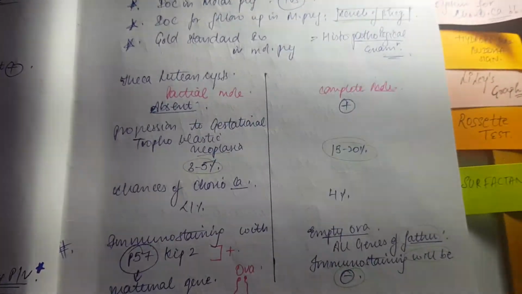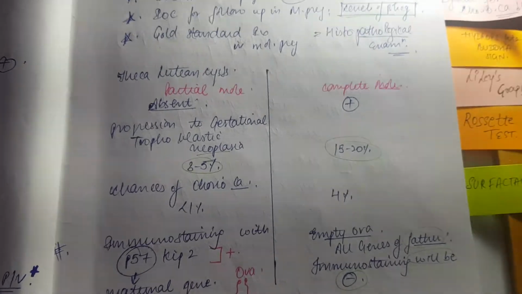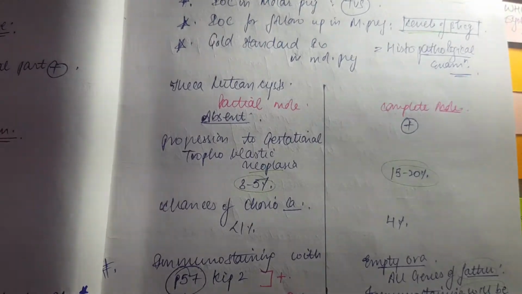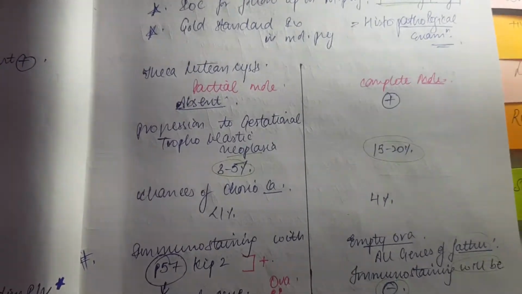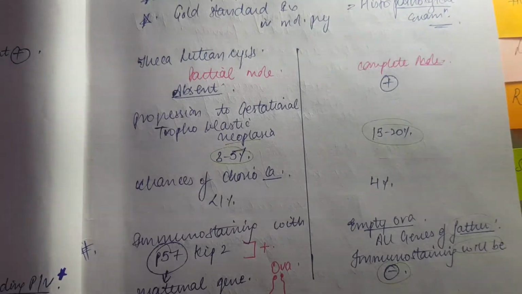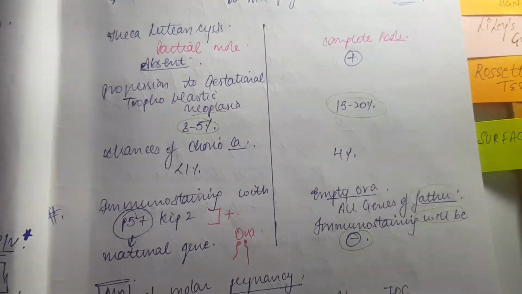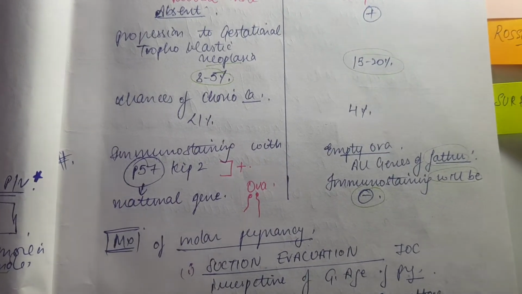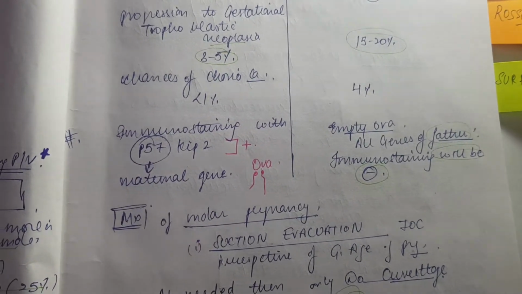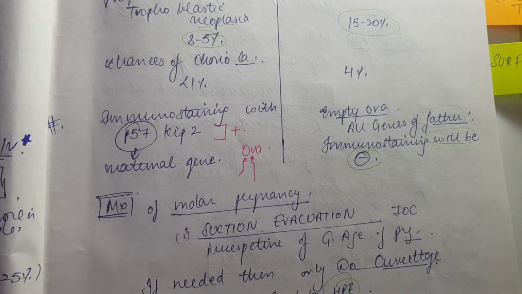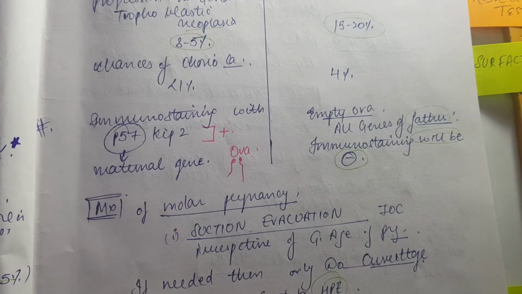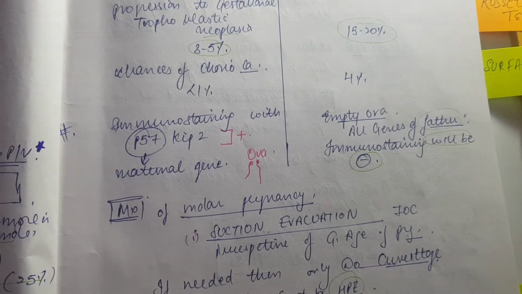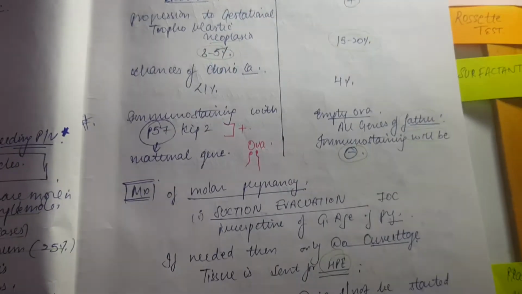And then about the theca lutein cyst, it will be absent in the partial mole, and it's going to be present in the complete mole. And turning into neoplasia in the case of the partial mole will be less, like we just remember the magical number, somewhere like 5 or 3%, and in the complete mole it is 15 to 20%. And the chance of converting into a choriocarcinoma will be less than 1% in the partial mole, and it will be 4% in the complete mole. And something of more importance which we are learning is immunostaining. It is P57 KIP2, because it's a maternal gene, so that's what we'll be finding in the partial mole, and there will be no such staining in the case of the complete mole because it's an empty ova.